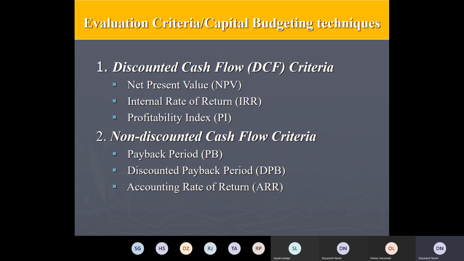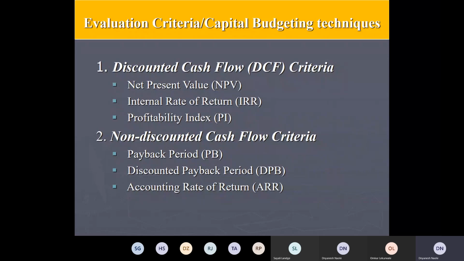The discounted cash flow criteria and non-discounted cash flow criteria. Discounted means you are giving value to the time value of the money. You know that 1 lakh rupees if we get today is better than getting 1 lakh rupees after a year, because that money has a time value, it doesn't remain the same. The inflation is there, and there are other interests which you earn on that. And the other one is non-discounted. That means they do not generally pay attention to the time value of the money.